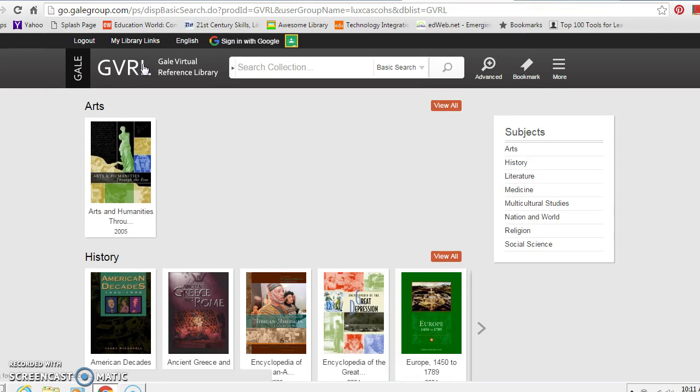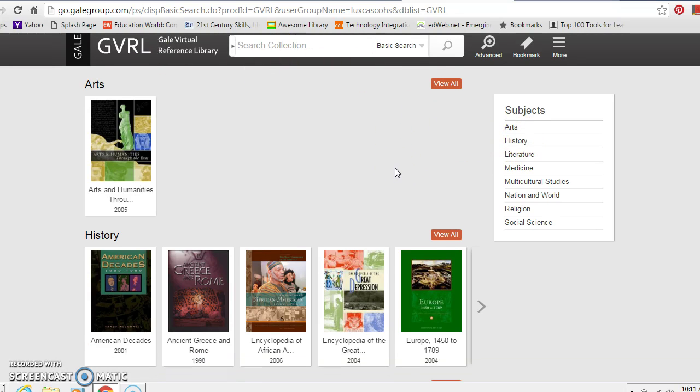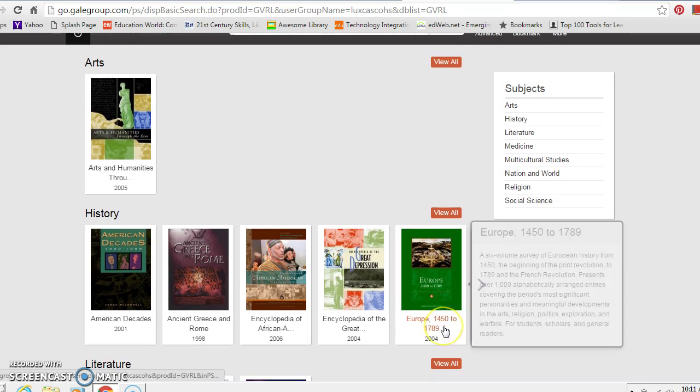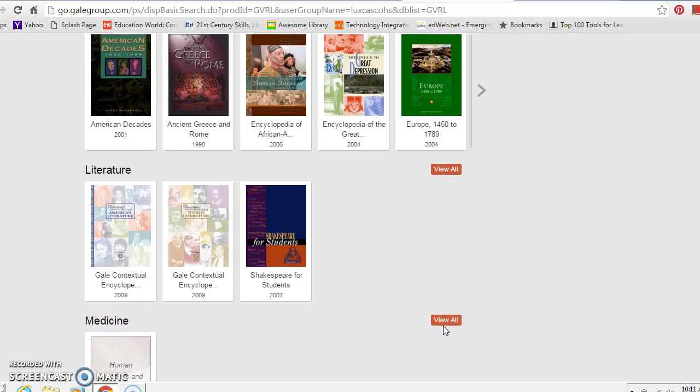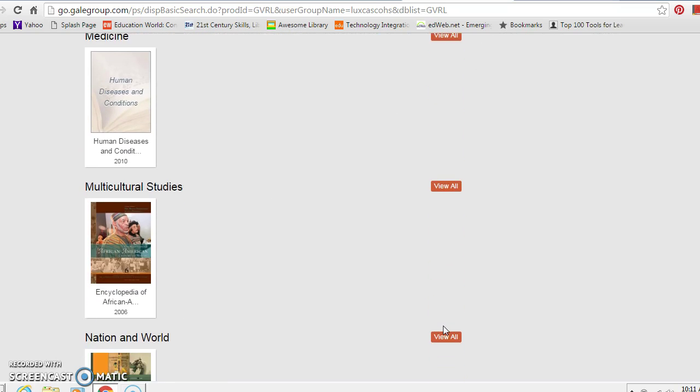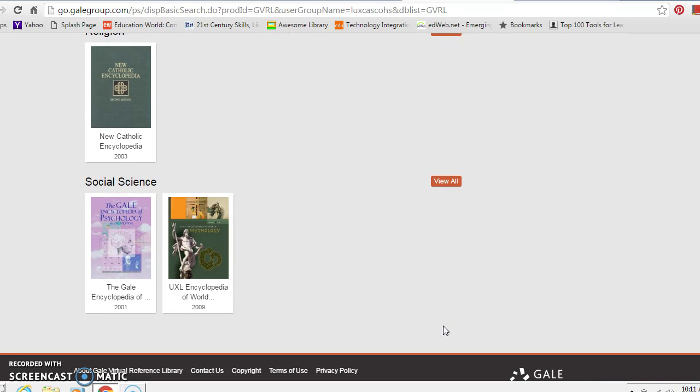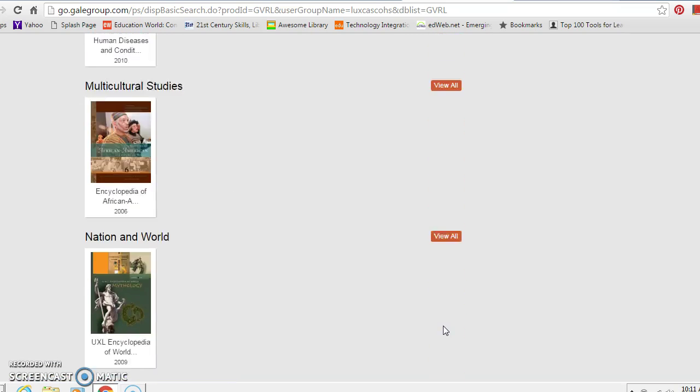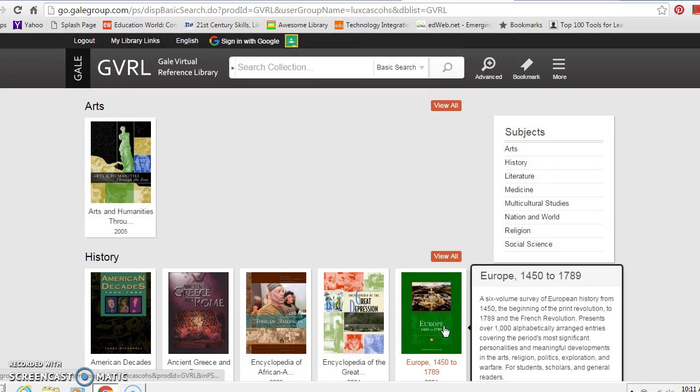Now if you take a look here, instead of having them arranged alphabetically in a grid style, we have them listed by genre. If you look on the right over here, you see the subjects. Those are mirrored over here. We have art. We have about 7 of them listed for history. We've got literature. We've got medicine, multicultural studies, nation and world, religion, and social studies. So we've got quite a varied and valuable resource list there.